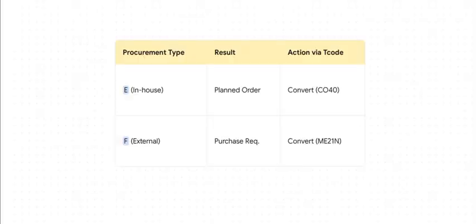And this is where the rubber meets the road. When the system's planning process, we call it MRP, runs, it does some simple math. What do we need minus what we already have? The answer it comes up with is called a procurement proposal. And as you can see, the procurement type tells it what kind of proposal to create. If it's type E, in-house, it creates a planned order, a suggestion to make something. If it's type F, external, it creates a purchase requisition, a suggestion to buy something. The type directly controls the action.